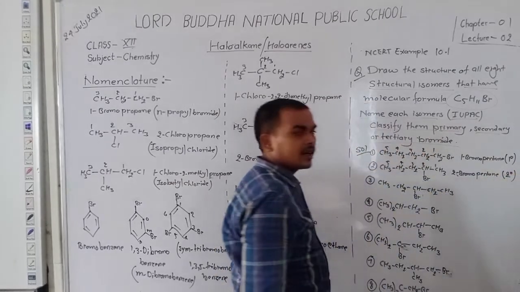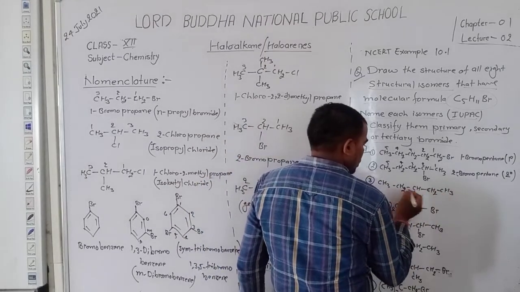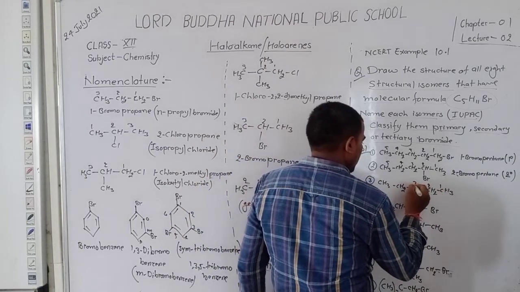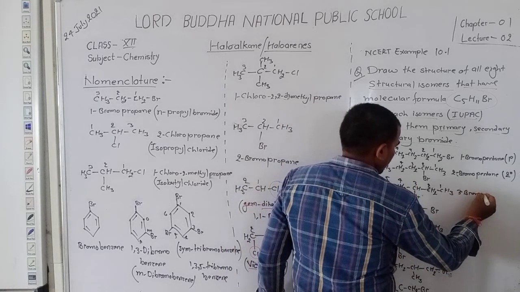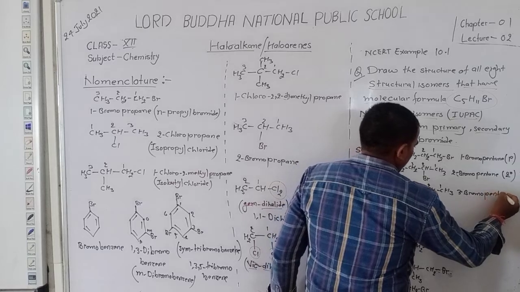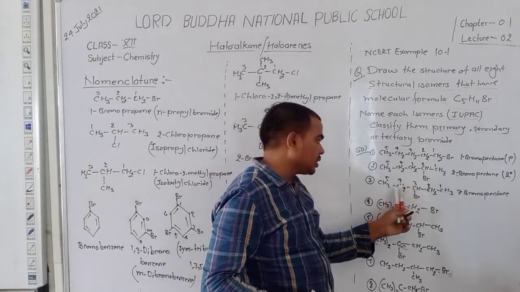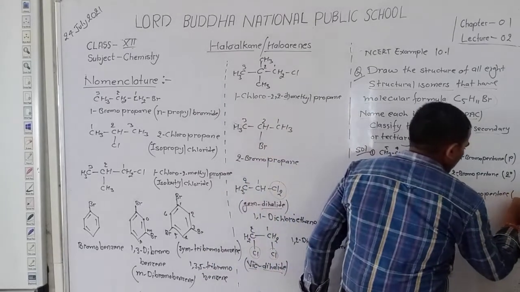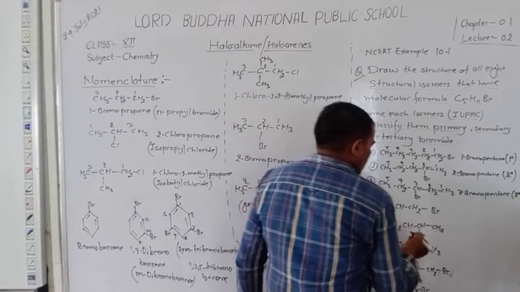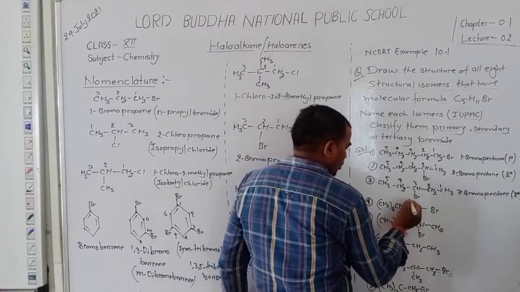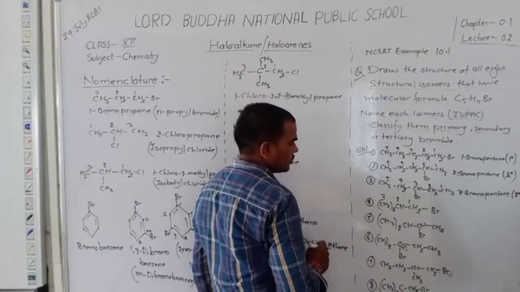carbon, means secondary carbon. Dear student, again 1, 2, 3, the same way: 1, 2, 3, 4, 5. Here 3-bromopentane, but the bromine is attached to the third carbon, which is attached to two carbons, so it is also 2 degree carbon, means secondary carbon. Again here, dear student, numbering starts from 1, 2, and third and fourth carbon.